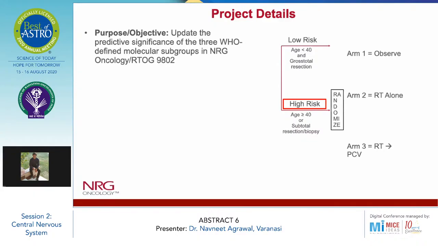The majority of previous studies incorporated only monotherapy, that is the EORTC 22033, 26033 or grade 3 patients, RTOG 9402, EORTC 26951. So as we discussed, there were three arms, but this study included the high risk patients and analyzed the RT alone arm versus the RT followed by PCV arm. For the method, IDH1 and 2 were identified using immunohistochemistry or Ion Torrent sequencing, and 1p19q co-deletion was by Affymetrix OncoScan or Illumina 450K methylation analysis.